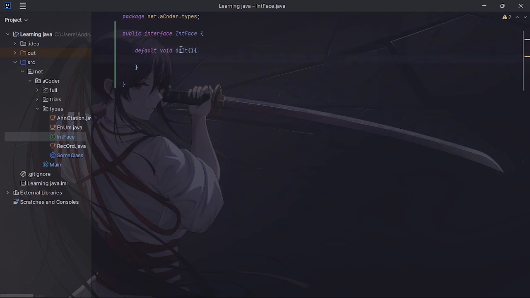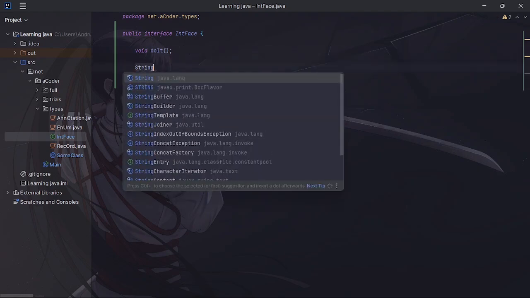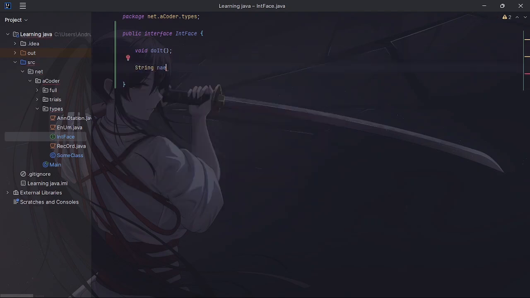So basically default, and then you can actually add in code for what you want. But if you're not adding default, then you're just telling them that whichever class implements this interface will need to have a doIt method. It also needs to have a string name method.